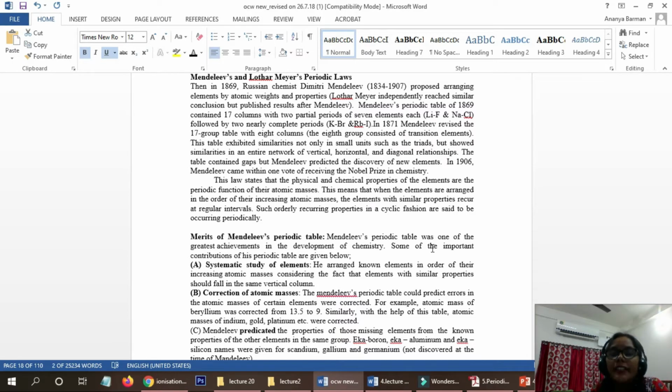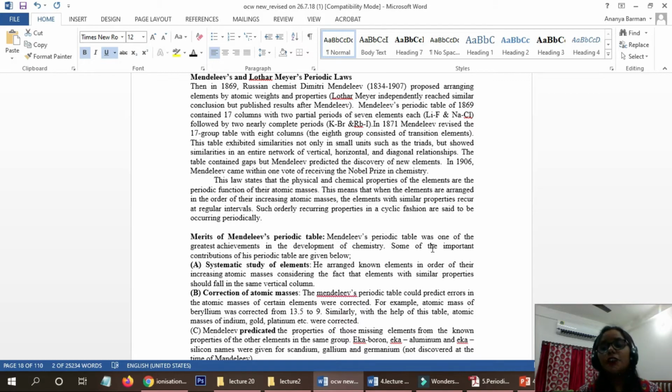Mendeleev and Lothar Meyer arranged the periodic table. What is a periodic table? It means we have so many elements, right? We should arrange those elements in such a manner that we can easily memorize them. We can easily find out the properties of those elements, because each and every element has some similarities and dissimilarities.